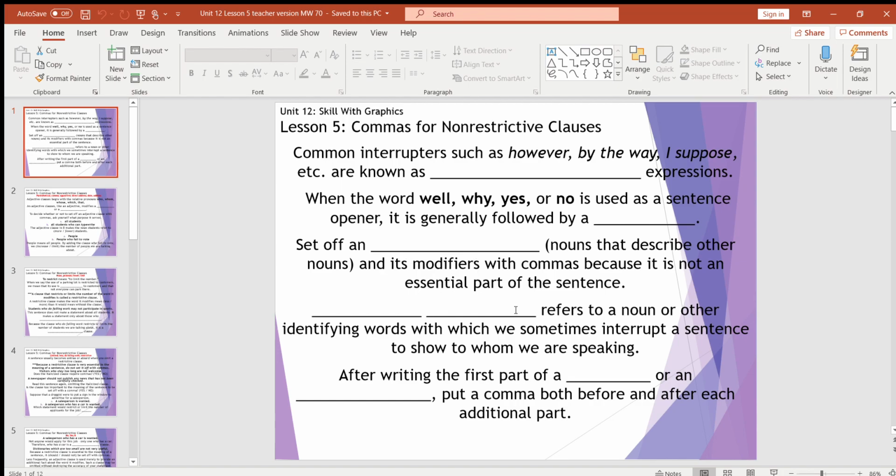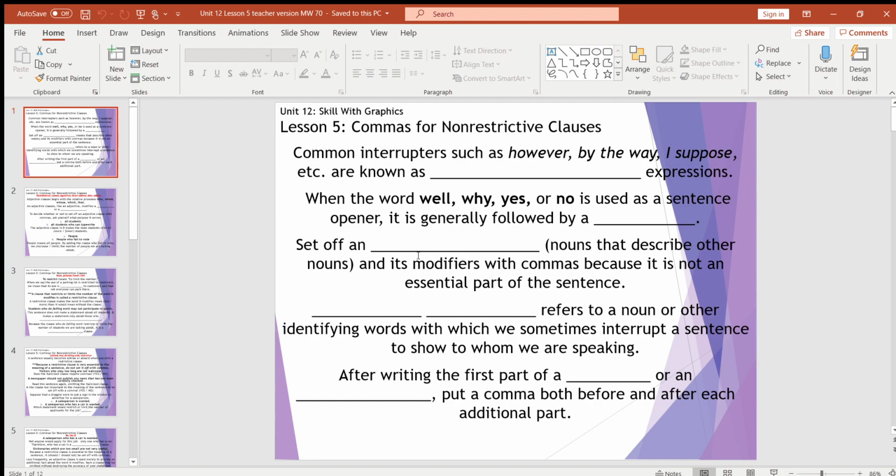And blank blank refers to a noun or other identifying words with which we sometimes interrupt a sentence to show to whom we are speaking. Creative writing, you guys did this when you had one of your poems, when you are talking to someone and you say like, hey mom, can I go do this? Or hey Trent, pay attention, or whatever the case may be. That word, that noun that you call them out for, that is a direct address.